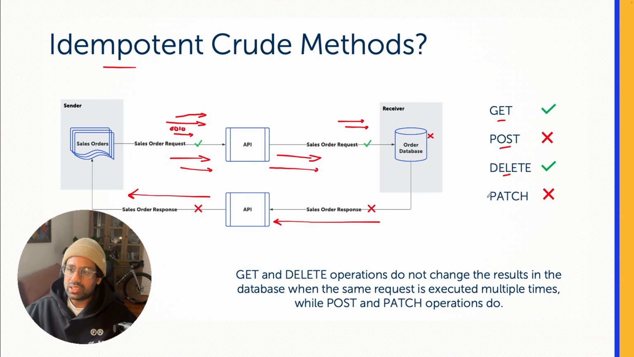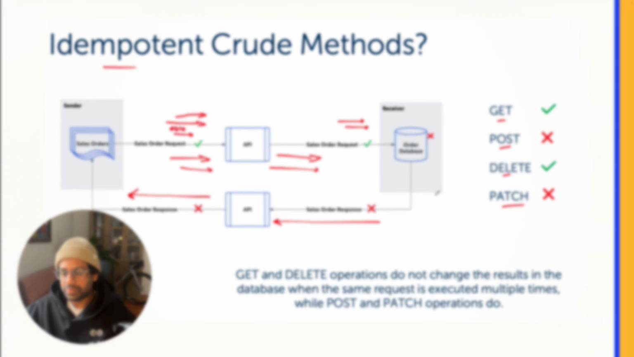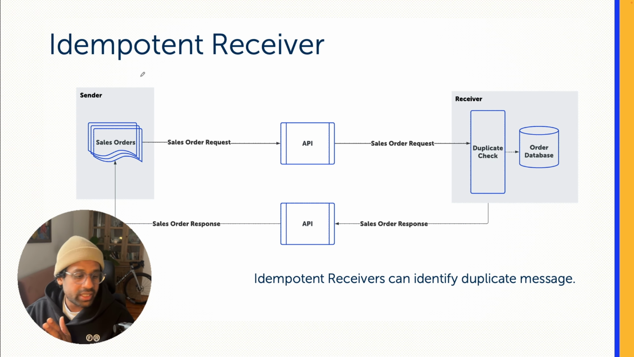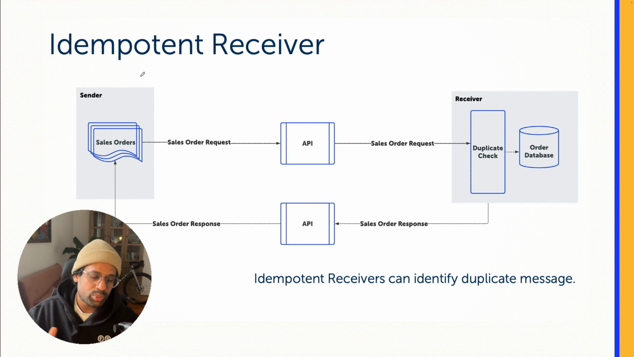And PATCH, similar to POST, is a non-idempotent method because PATCH also can create new instances in the backend. Now that we understand the concept of idempotency, as well as the difference between idempotent versus non-idempotent HTTP methods, let's understand the behavior of an idempotent receiver.